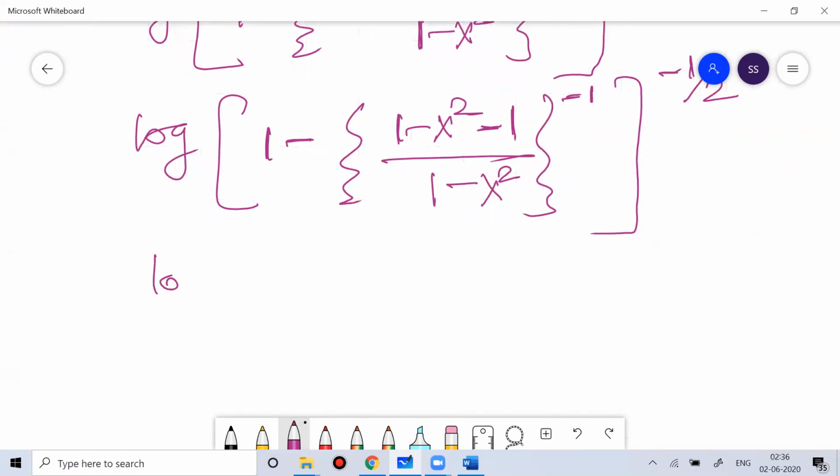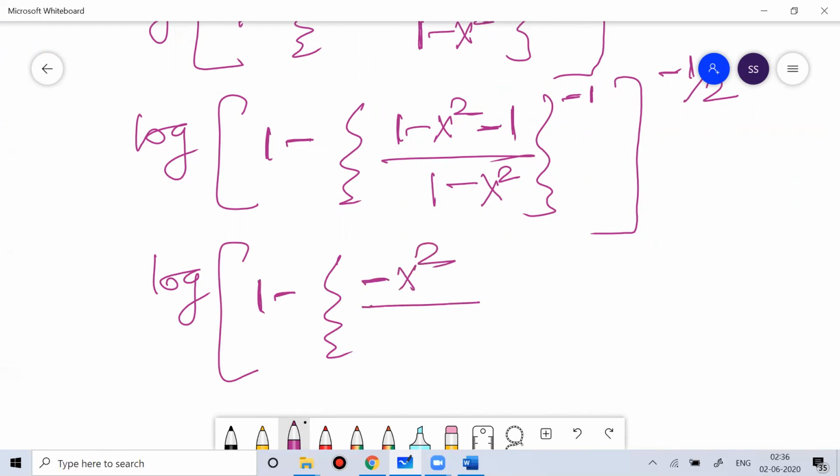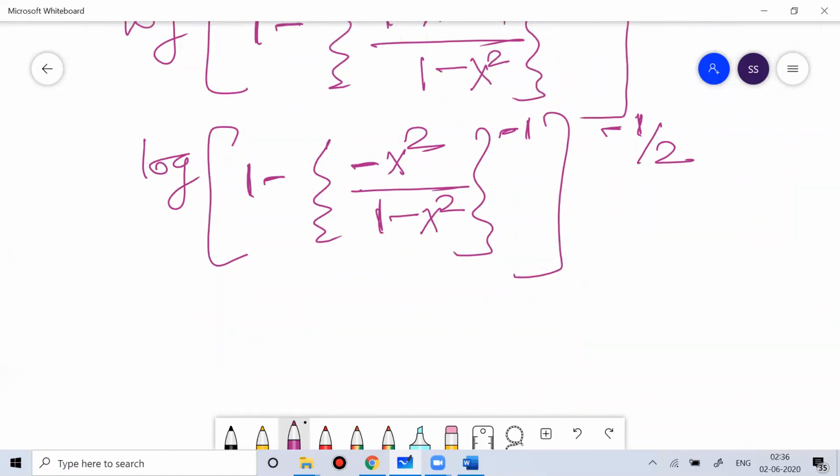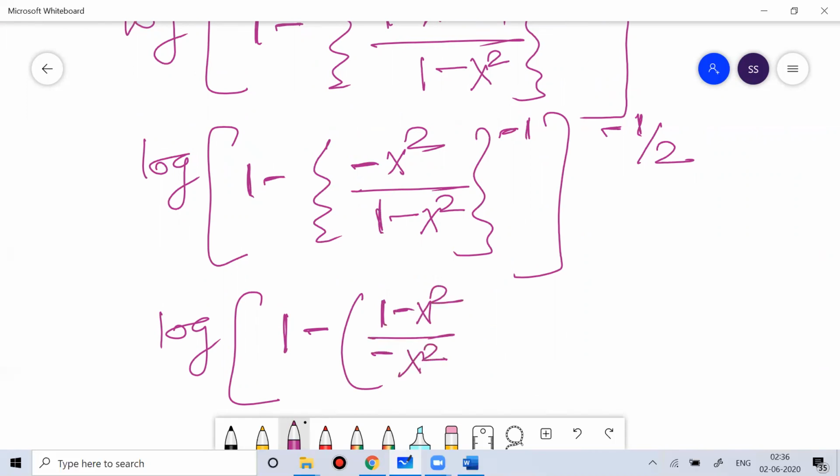So this will give you log of 1 minus, this 1 will get cancelled, minus x square by 1 minus x square, to the power minus 1 by 2. Now again this inverse function is there, that will give you log of 1 minus, that will be (1 minus x square) by (minus x square), then that is to the power minus 1 by 2.